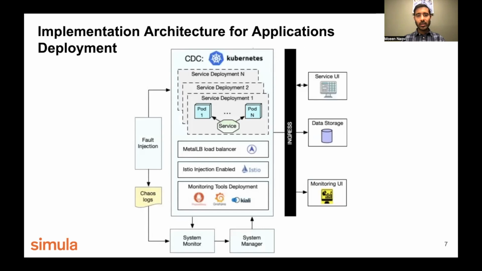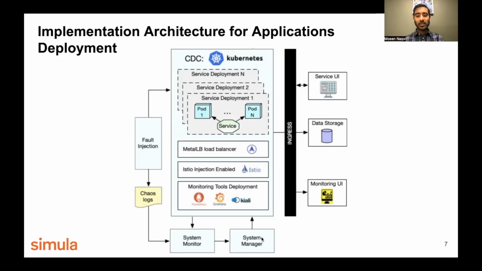Here you can see the implementation architecture for our deployment, and we have used a Kubernetes environment. This shows all the services that are deployed, and along with that we have a load balancer that is used to communicate with the services outside of Kubernetes. Then we have the Istio injection enabled, and we have monitoring tools like Prometheus, Grafana, and Kiali. And outside the Kubernetes cluster, we have the user interface service, we have data storage, and we have the monitoring user interface where we can see the logs and the health of the services.